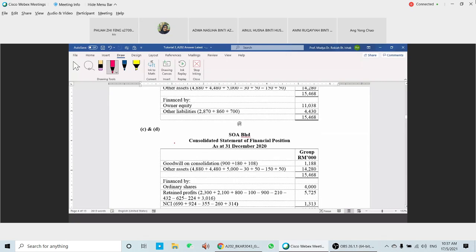Okay, that means this one is without your statements of changes in equity. Okay, so any questions that you have for this one? Any question for question one? Question one is a simple set.